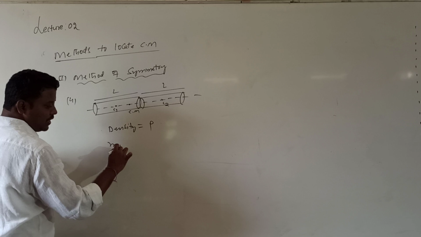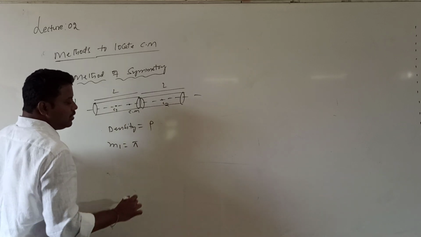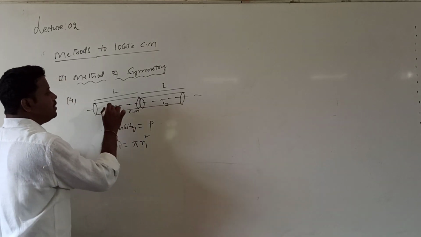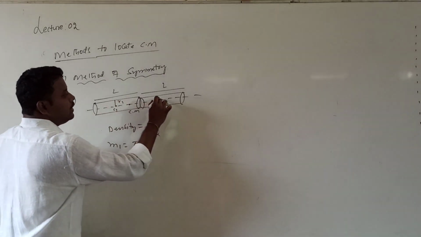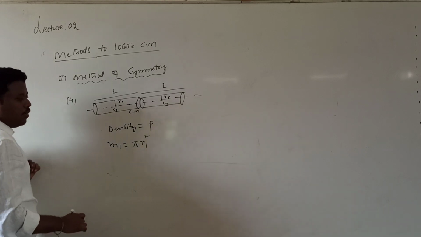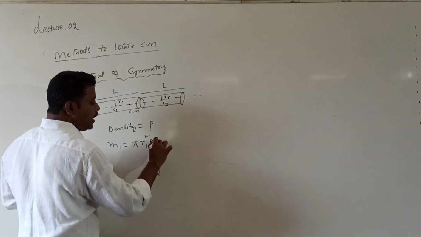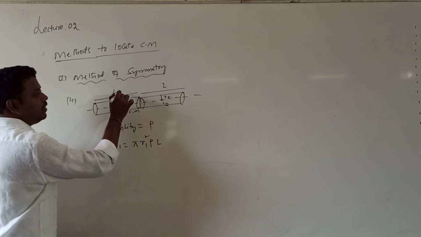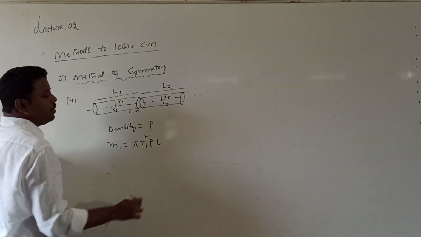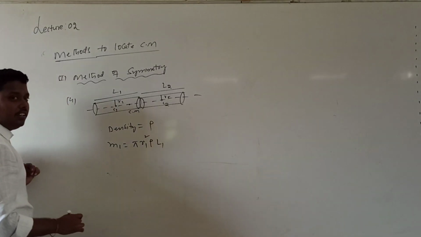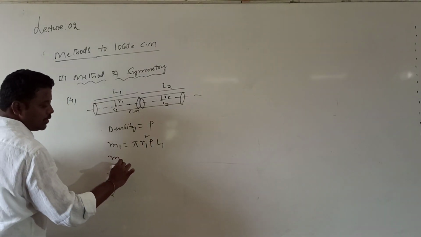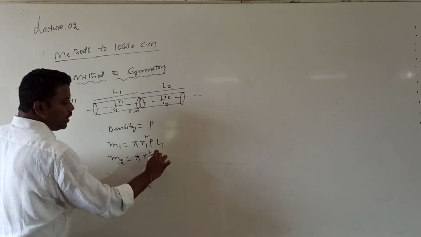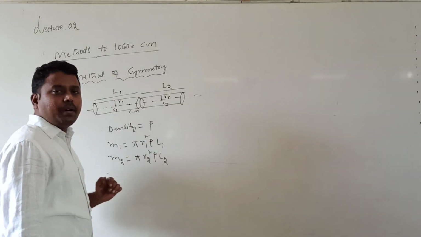The mass of the first cylinder is equal to pi into r1 square into rho into L. The radius of the first cylinder is r1 and this radius is r2. If I want to take the length values different, that is your wish, so L1 and L2. Similarly, the mass of the second cylinder is pi into r2 square into rho into L2.